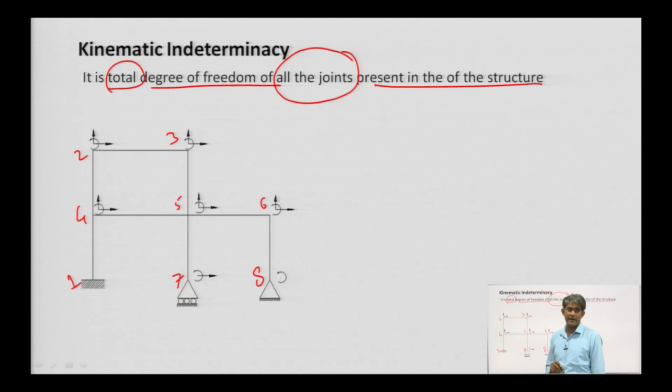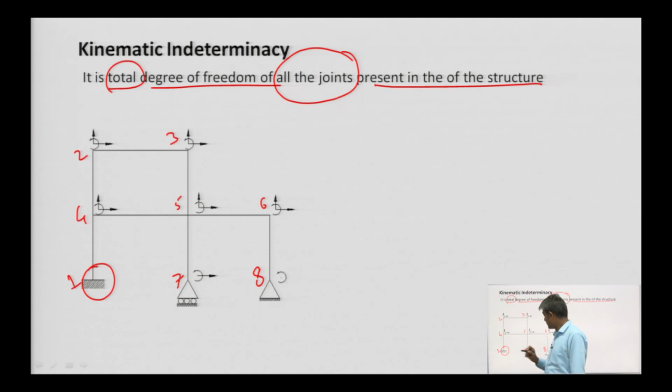Total, we have 8 joints, and out of these 8 joints, joint 1, joint 7 and joint 8 are supported: 1 as fixed, 7 as roller and 8 as hinge.